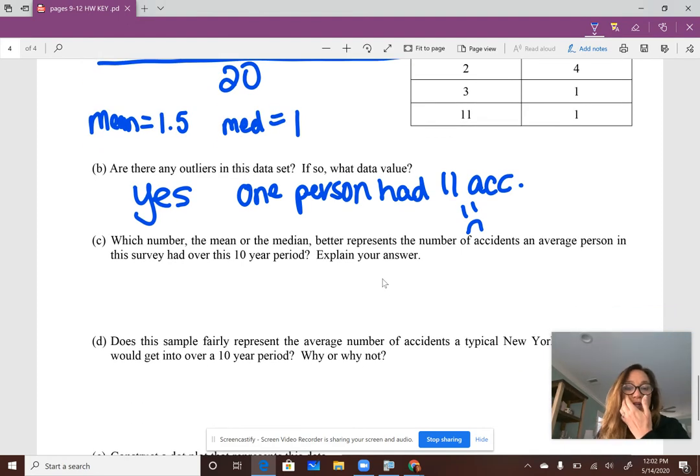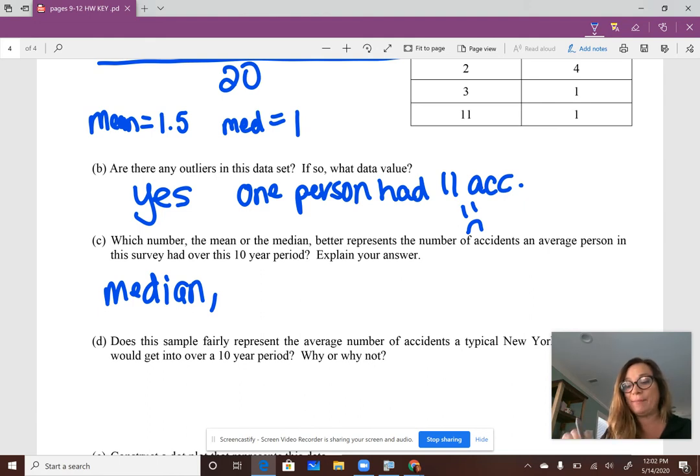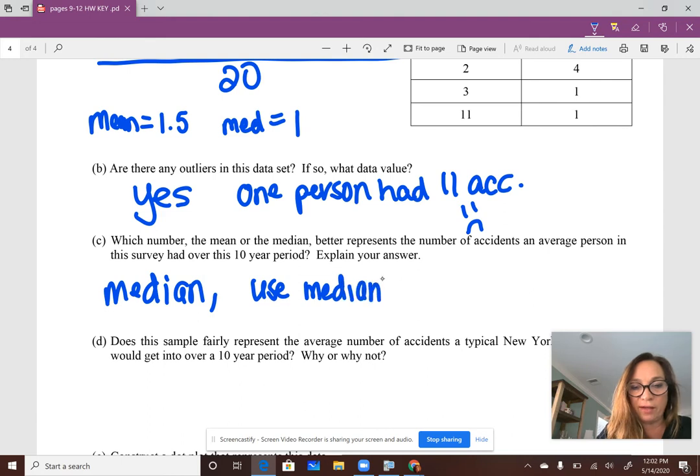Okay, which number, the mean or the median, better represents the number of accidents? Okay, so the median does. And the reason is whenever there's an outlier or unsymmetrical data, you use the median. Okay, so use median whenever you have an outlier.